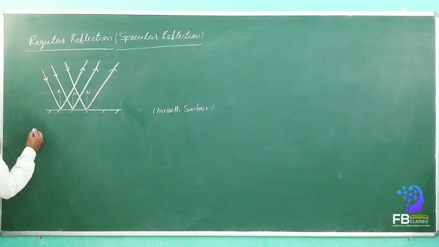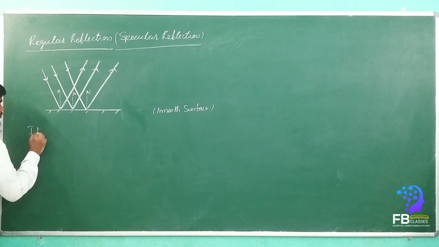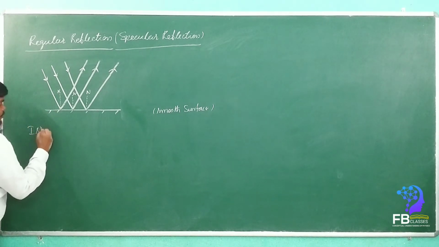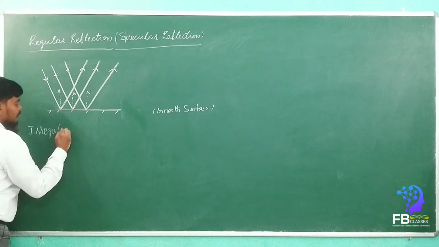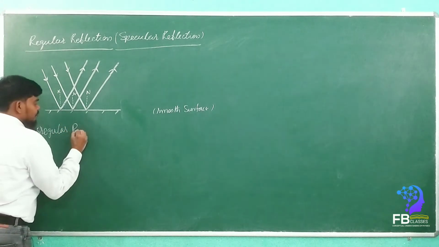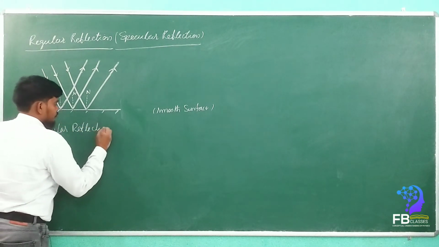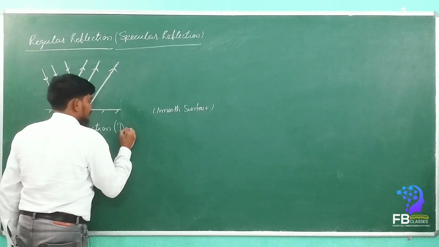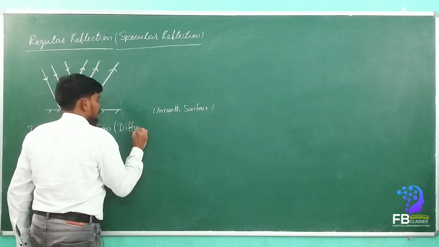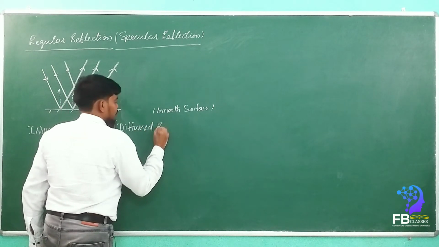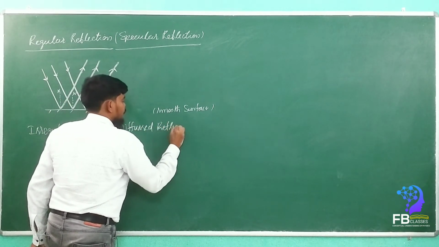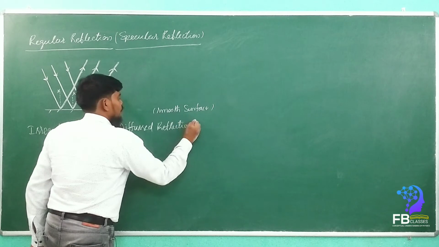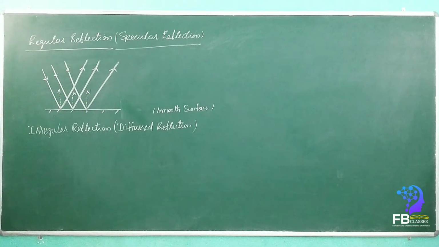So irregular reflection means irregular reflections, or we can also call it diffused reflection. Diffused reflection. So what will happen here?